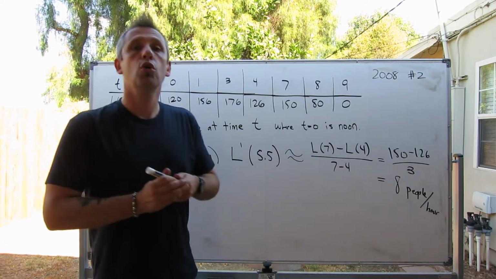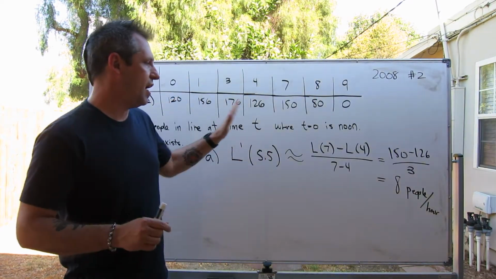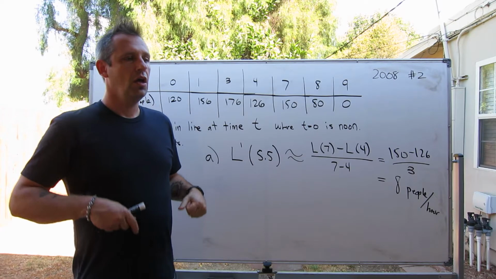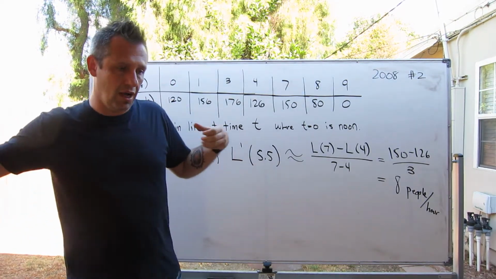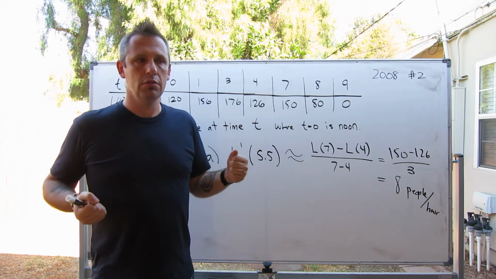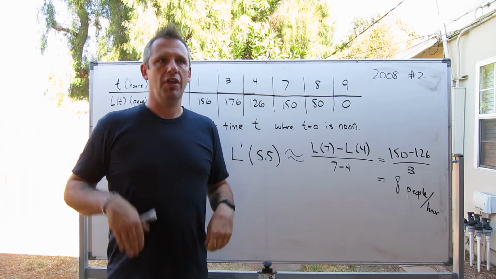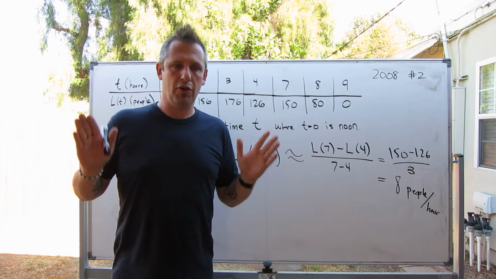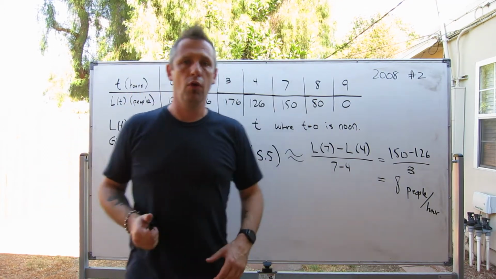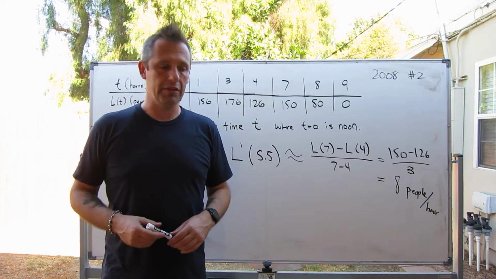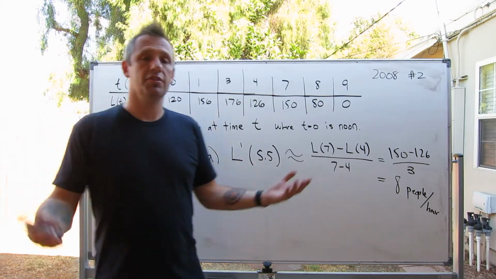In other words, we estimate that at 5:30 p.m., the number of people who were coming on the line every hour was about 8 people. That every hour, at around 5:30 p.m., every hour that went by, we estimate that 8 new people were being added to the line. And that's the answer to part A.